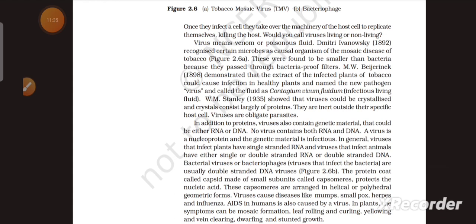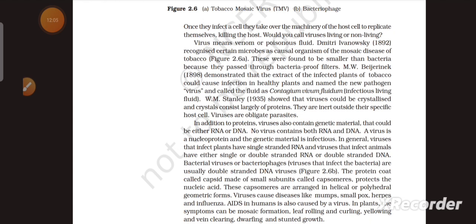These were found to be smaller than bacteria because they pass through bacteria-proof filters. M. W. Beijerinck in 1898 demonstrated that the extract of the infected plants of tobacco could cause infection in healthy plants, and named the new pathogen virus and called the fluid contagium vivum fluidum, infectious living fluid.